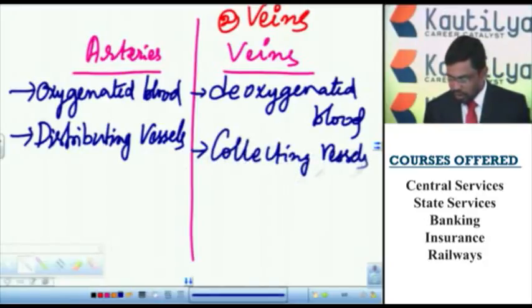As the arteries distribute the pure or oxygenated blood to different parts of the body, they are called distributing vessels, and as the veins collect the impure or deoxygenated blood from different parts of the body, they are called collecting vessels.